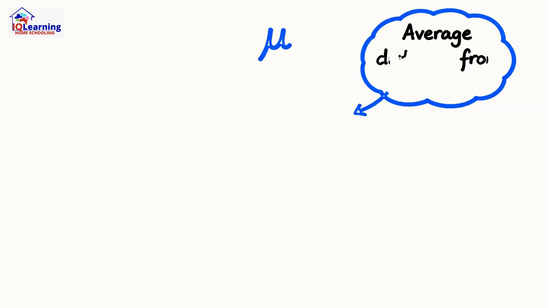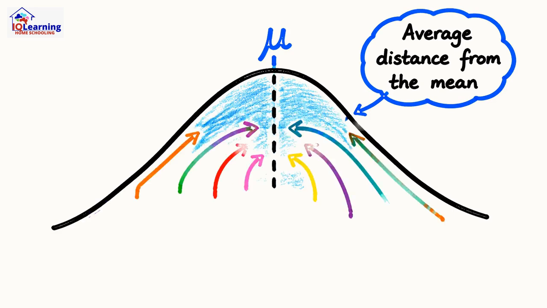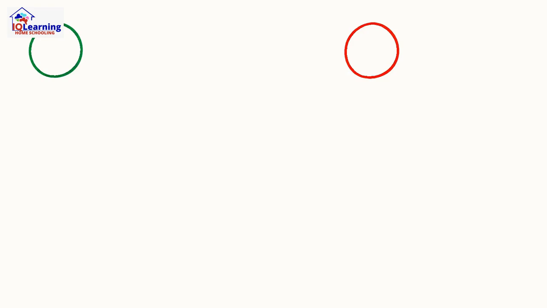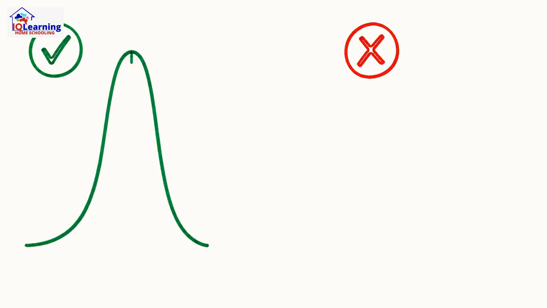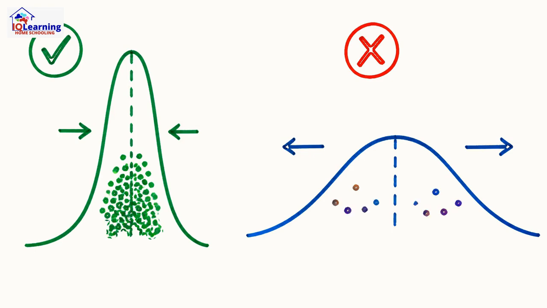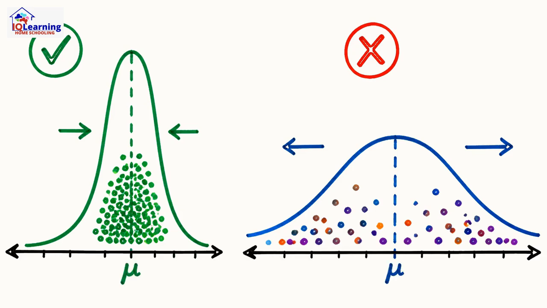This is where standard deviation comes in. It's the gold standard for measuring how data varies. Think of it as the average distance that each piece of data falls from the mean. A low standard deviation means the data is tightly clumped together, very predictable and consistent. A high standard deviation means the data is spread far apart, very diverse or volatile.